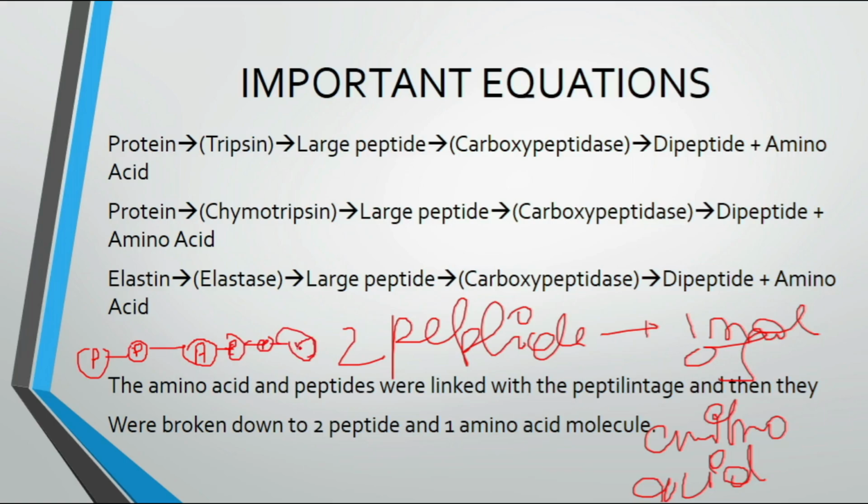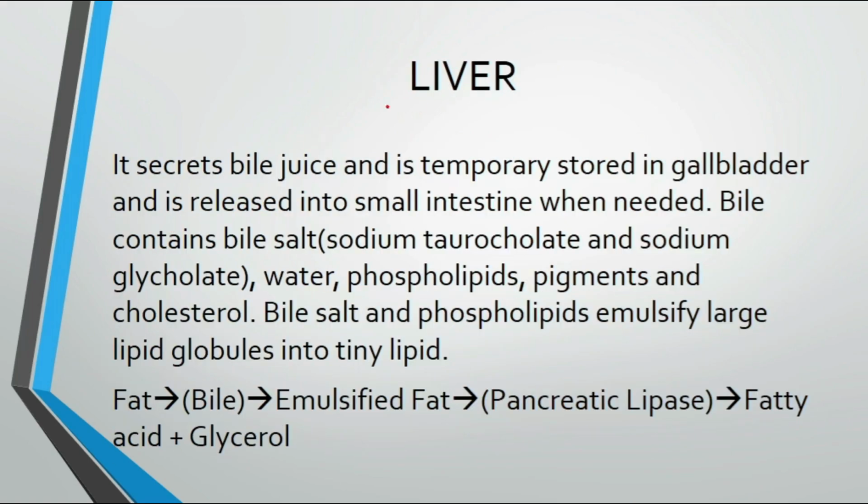These are linked like this. So when this reacts, then they break down like this. Okay. Then comes the role of the liver. It secretes bile juice, which is temporarily stored in the gallbladder and released as bile into the small intestine when needed.